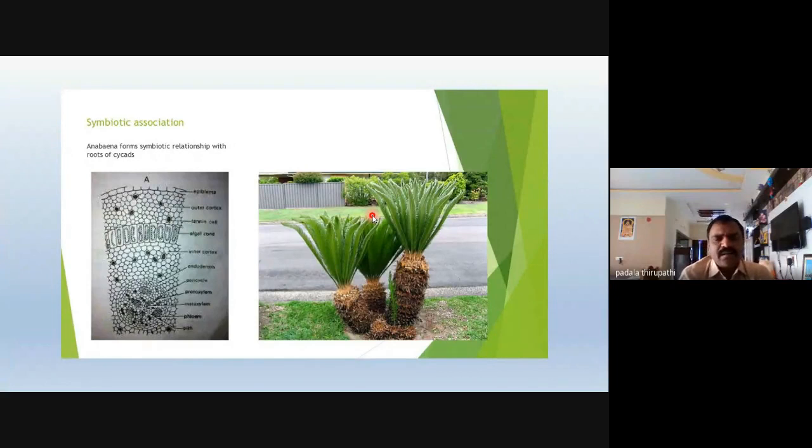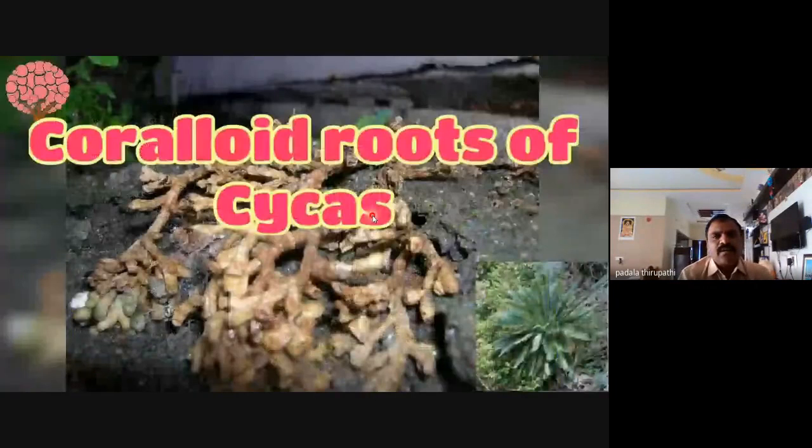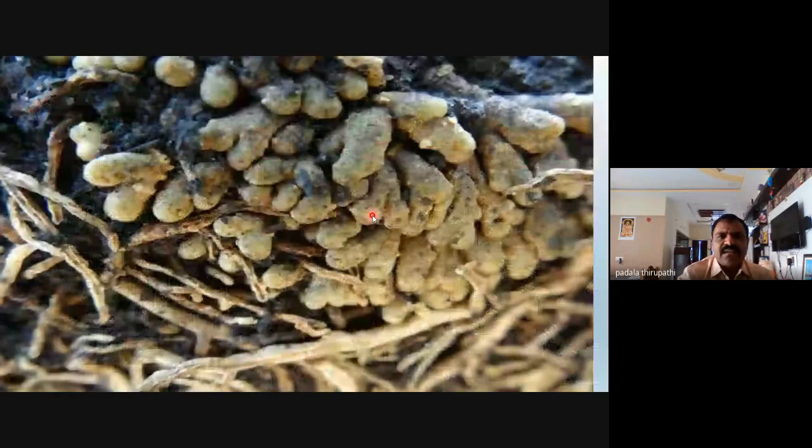contain this Anabaena in a special type of roots, in association with the roots. The roots we can call coralloid roots of the cycas. So why do we call these roots coralloid? Coralloid means a finger-like structure, and these coralloid roots grow anti-geotropically in nature. Very near to the trunk of the cycas tree, we observe this type of structure.